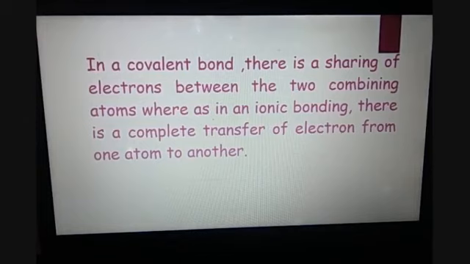So this is the difference between covalent bonding and ionic bonding: in covalent bonding, there is a sharing of electrons and both the nuclei of the atoms attract the shared pair of electrons according to their nuclear forces. And in case of ionic bonding, one atom is transferring its electrons to another atom and hence forming the ionic bonds.